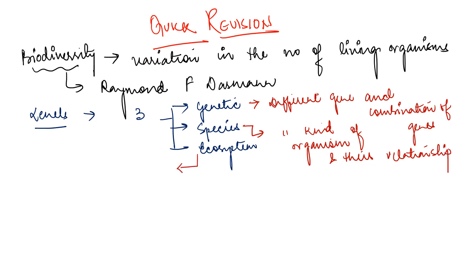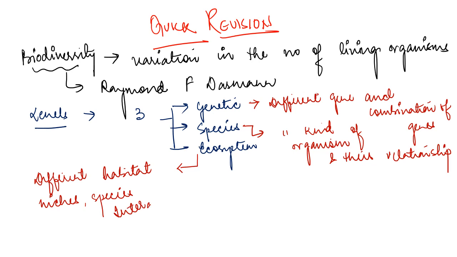Ecosystem diversity basically defines the different habitats, niches, and species interaction.